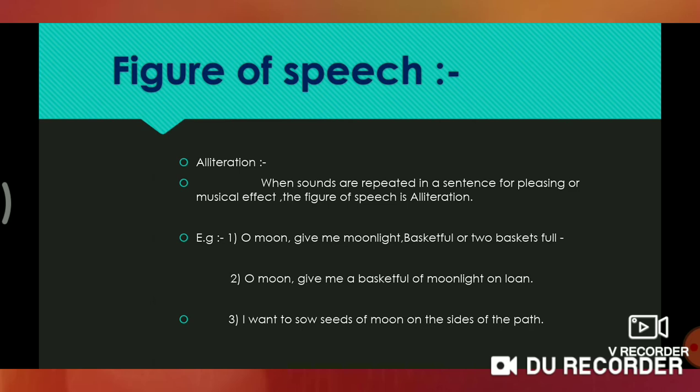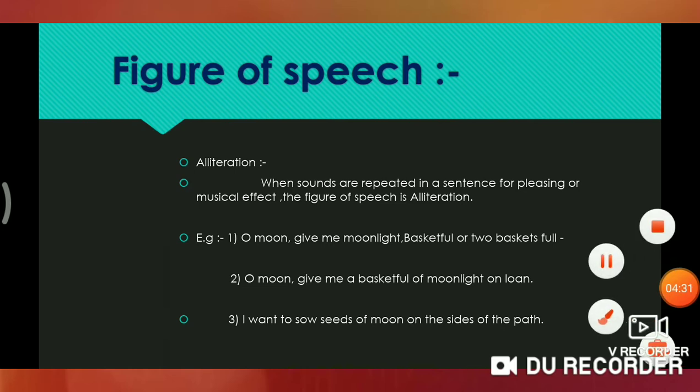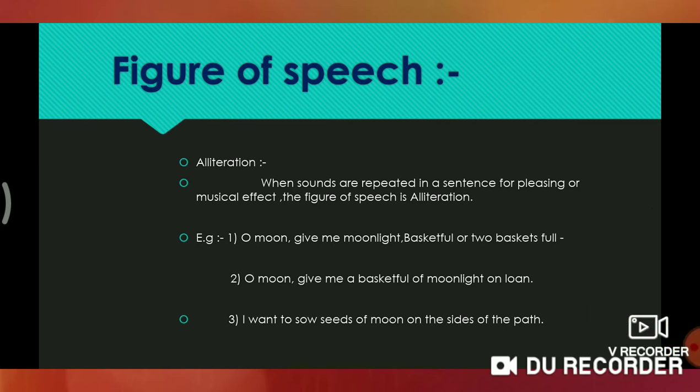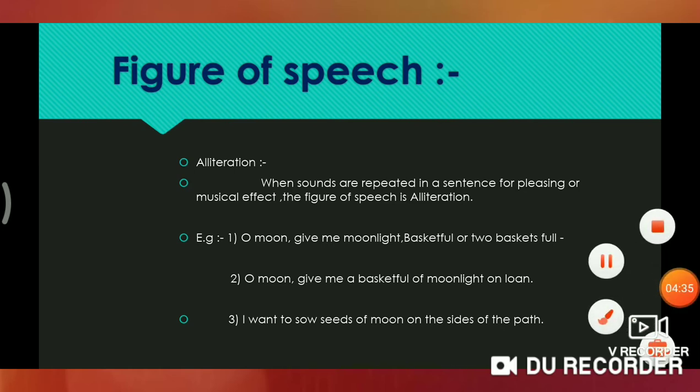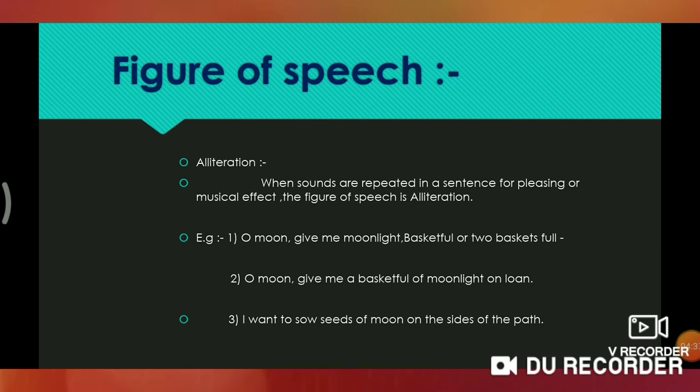For example, O moon, give me moonlight, basketful or two basketful. Here, which letter is repeated? Can you guess? Yes, here there are 2 letters which are repeated.